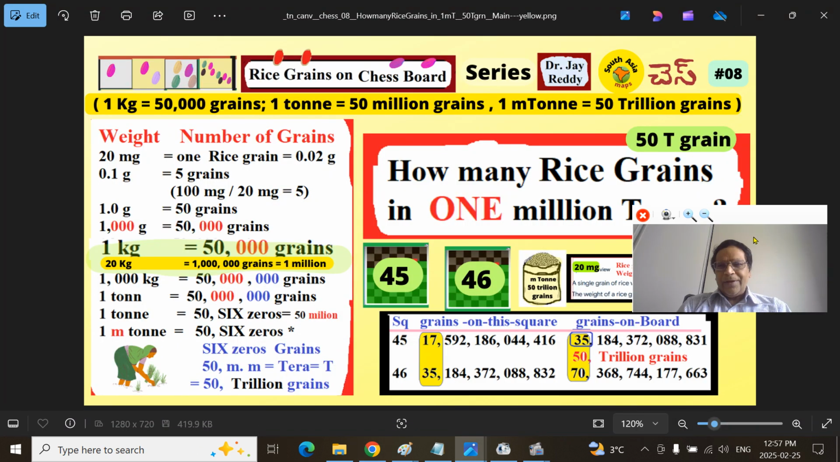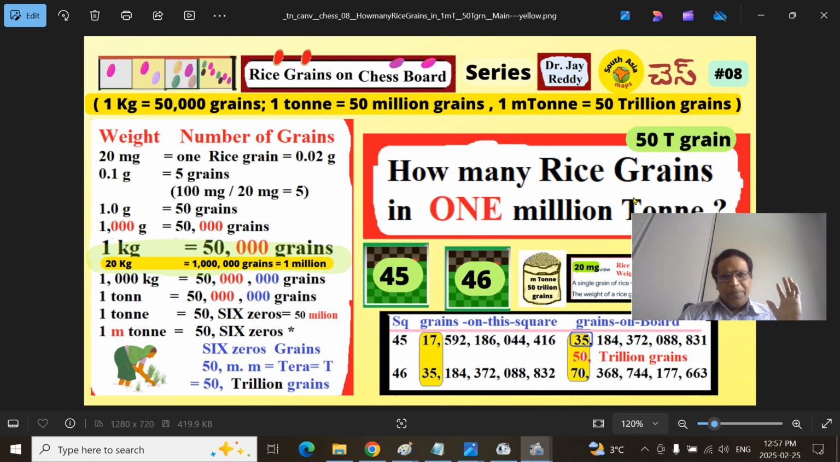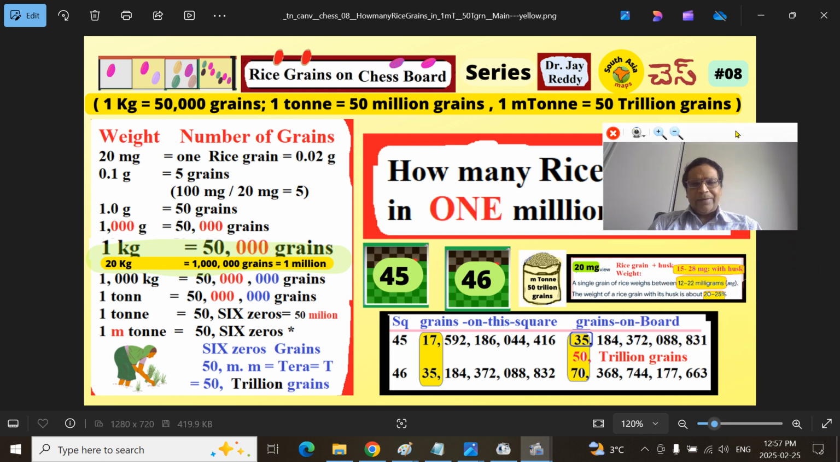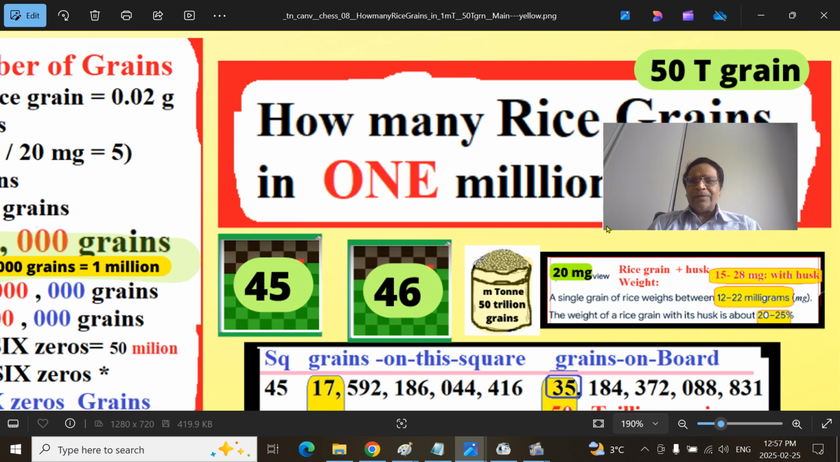That is the topic we will be covering today. That is how many rice grains 1 million ton weight contains. Here I will read out what I have gathered so that we will start with.